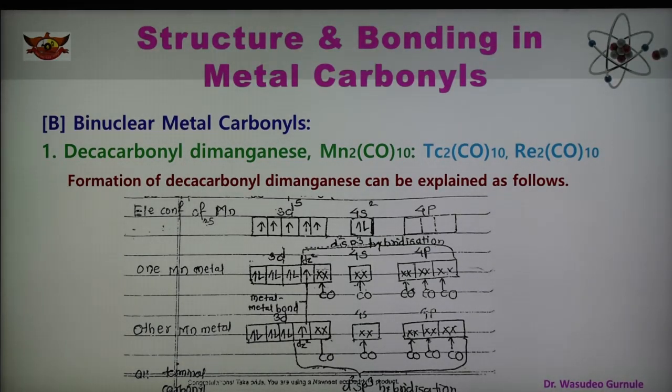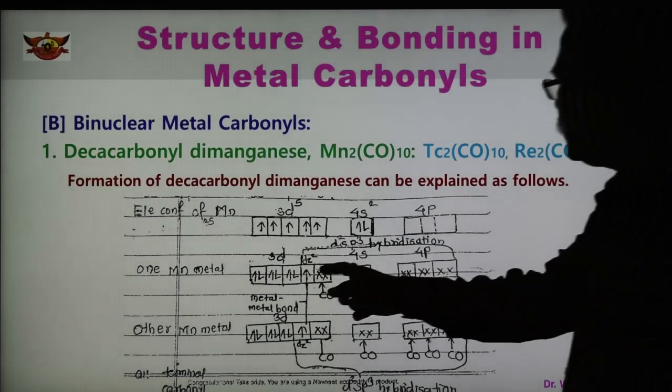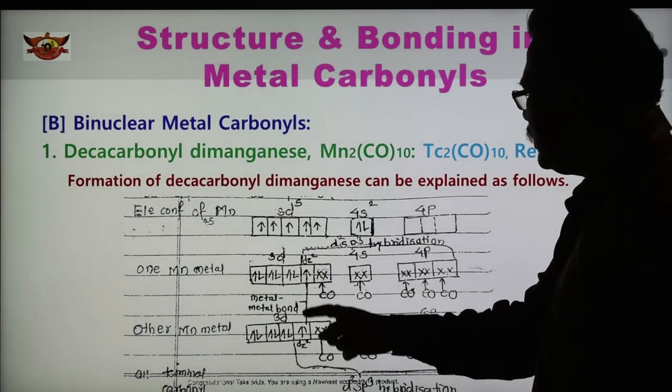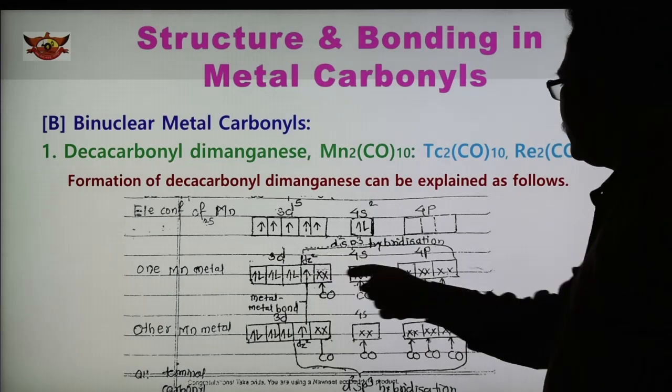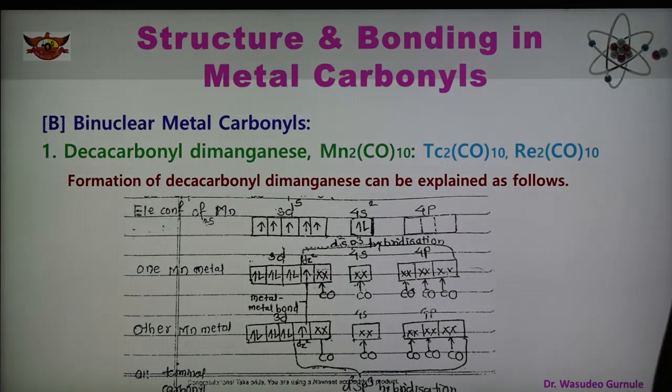So one electron in a d2sp3 hybrid orbital of one metal overlaps with the hybrid orbital of the other metal, forming a metal-metal bond. It is shown here. This is the electron involved in the sharing. This is one and this is another, forming the metal-metal bond. So this is one metal-metal bond, and the remaining are coordinate bonds, because the 5 ligands present on each metal donate an electron pair and form the coordinate bond.